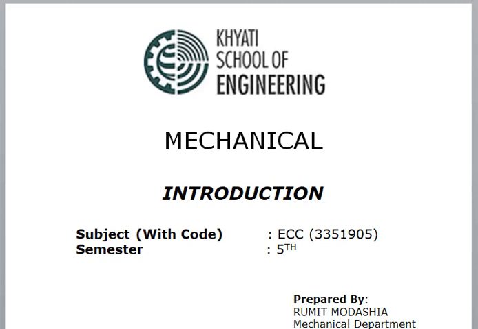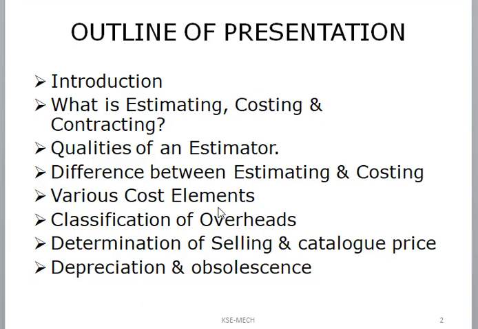Hello students, in our previous video lecture of estimating, costing and contracting, we have seen three topics of the first unit: what is estimating, costing and contracting, qualities of an estimator, and the difference between estimating and costing. Today we are going to see our next topics of unit 1, that is types of cost, various cost elements, classification of overheads and other subtopics of our unit 1.